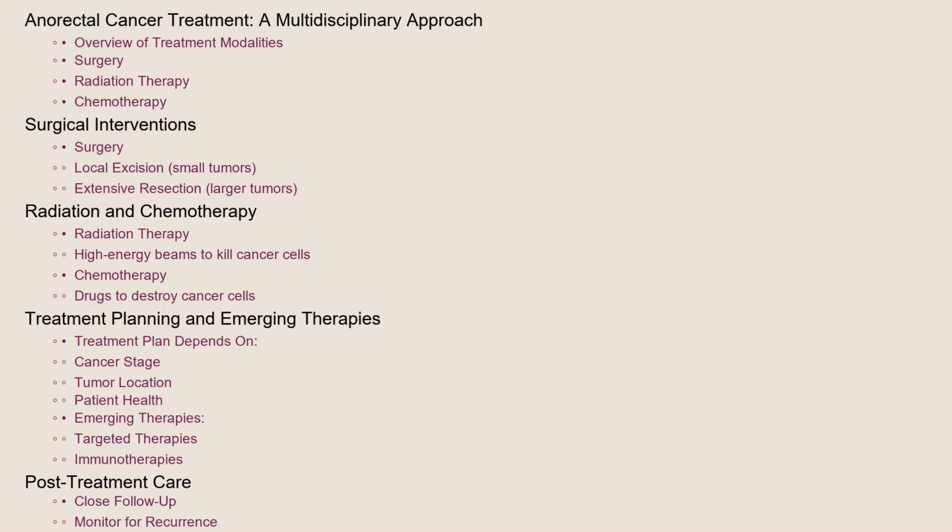Treatment for anorectal cancer typically involves a multidisciplinary approach, combining surgery, radiation therapy, and chemotherapy. Surgery may involve local excision for small tumors or more extensive resection for larger tumors. Radiation therapy uses high-energy beams to kill cancer cells. Chemotherapy uses drugs to destroy cancer cells throughout the body. The specific treatment plan depends on the stage of the cancer, its location, and the patient's overall health. Targeted therapies and immunotherapies are also being explored as potential treatment options, particularly for advanced disease. Close follow-up is crucial after treatment to monitor for recurrence.